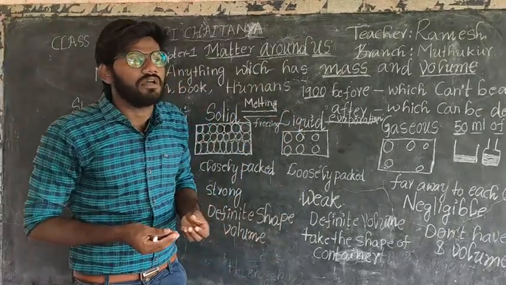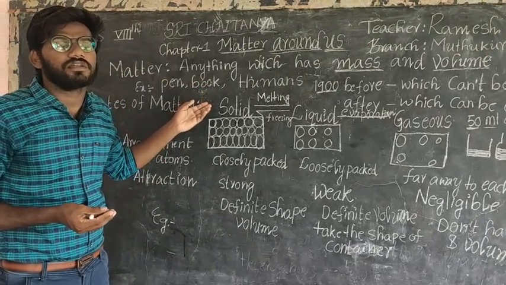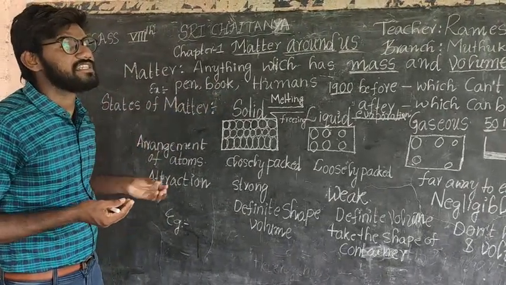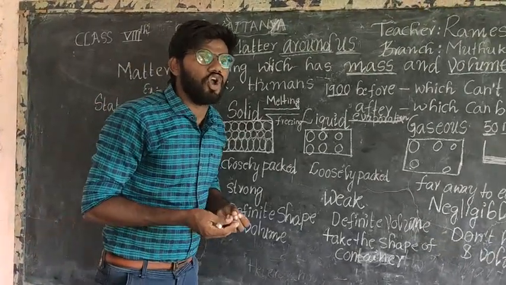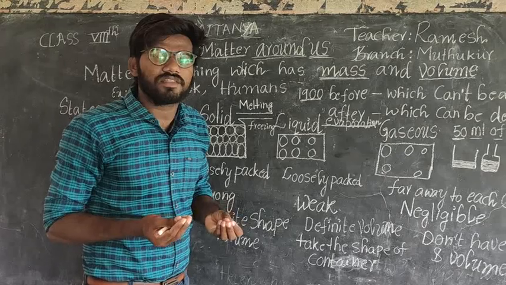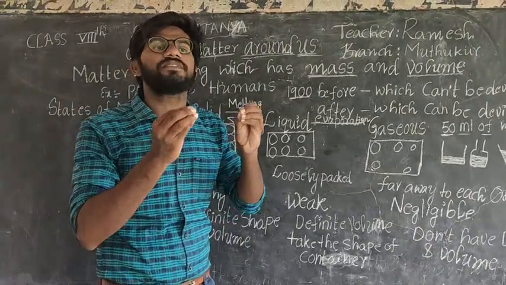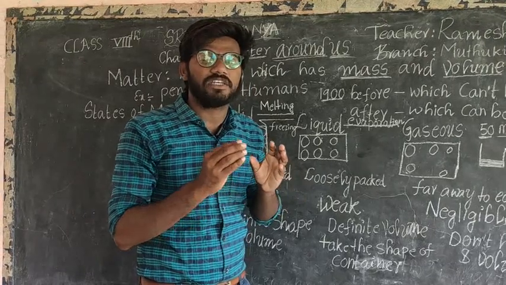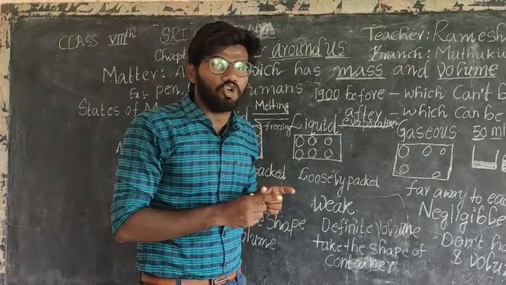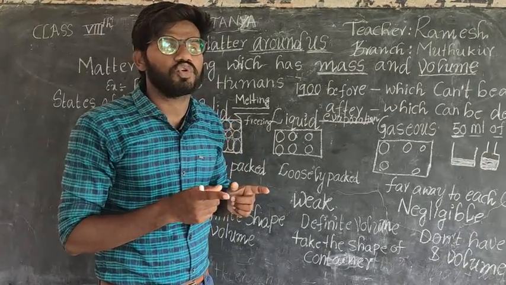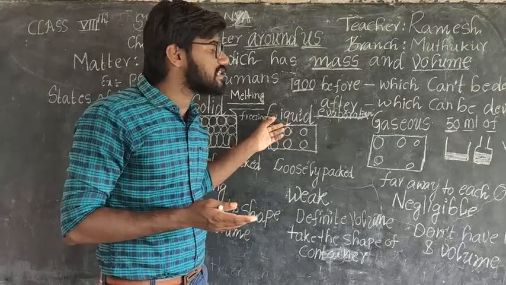So matters can be classified based upon the states. All matters have atoms. So based on the arrangement of atoms in the matter, we can classify matter into three types.